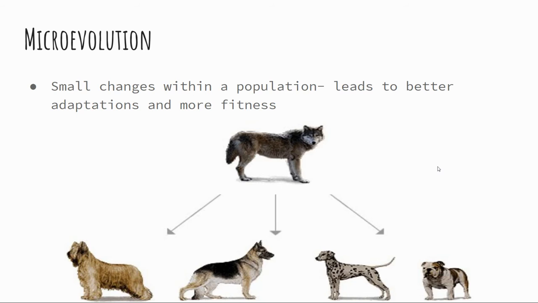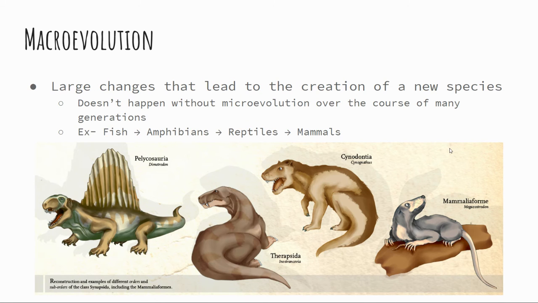All right, so microevolution. Microevolution is small changes within a population that lead to better adaptations and more fitness. Macro is large. Macroevolution is large changes that lead to the creation of new species.